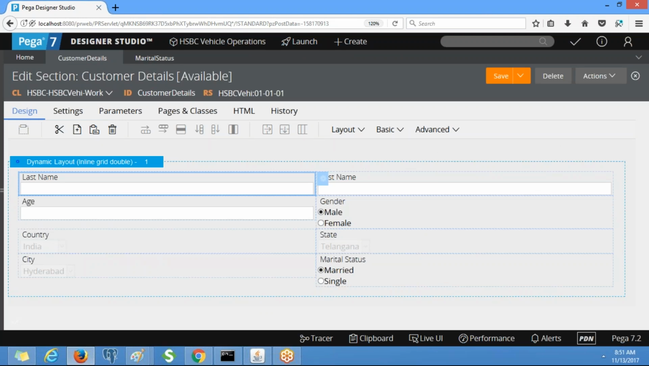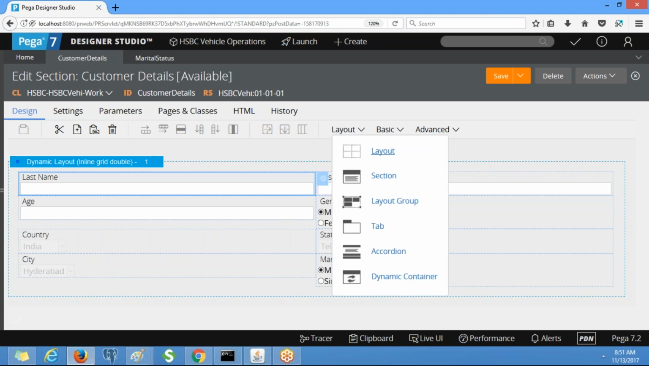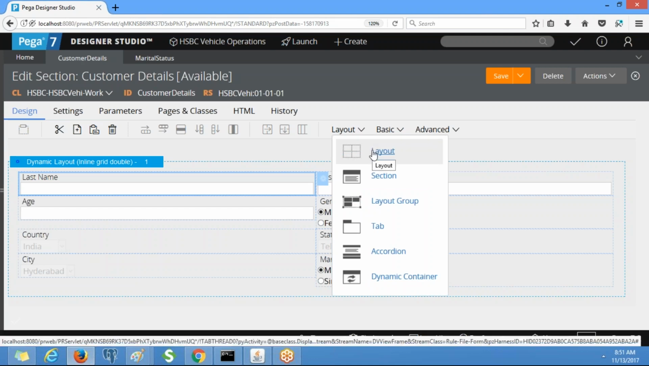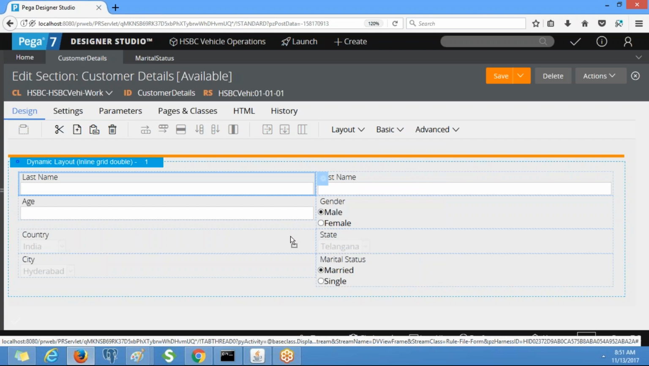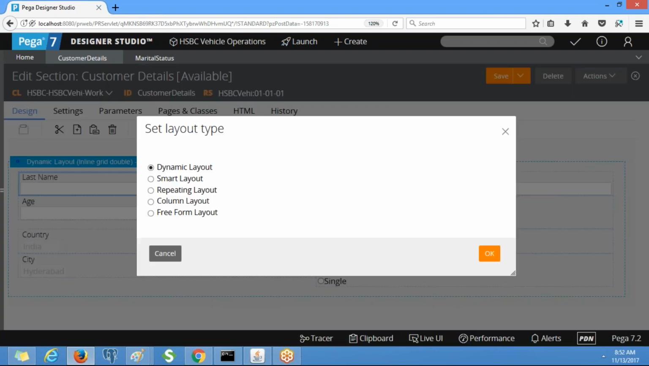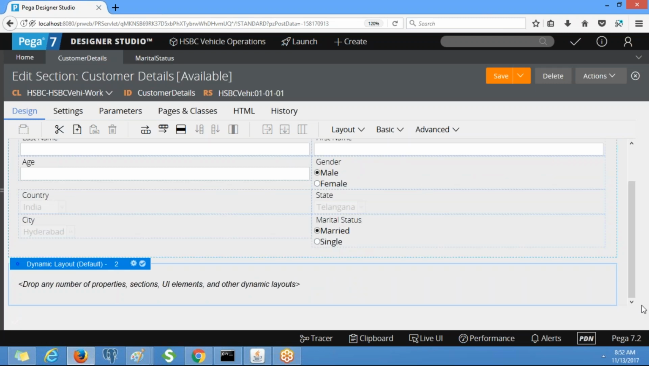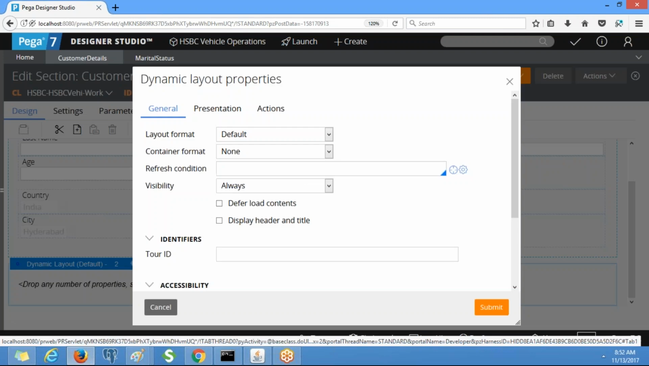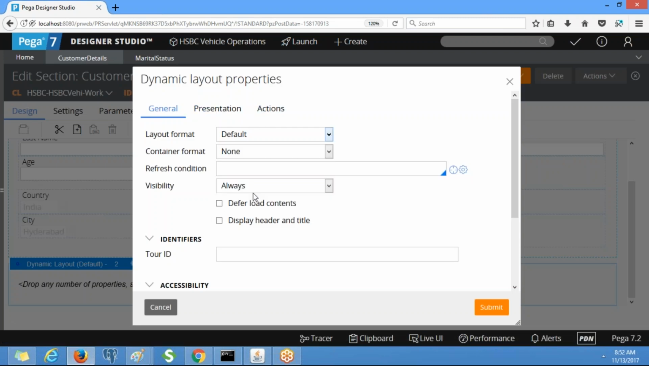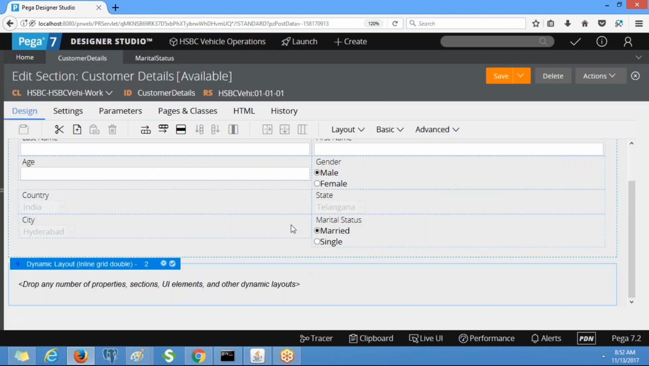So if I want to use one more layout, I need to take this layout and drag it like this. So this also you can make inline grid double. Otherwise, no, I want to use this layout inside this dynamic layout. Yes, we can use it.